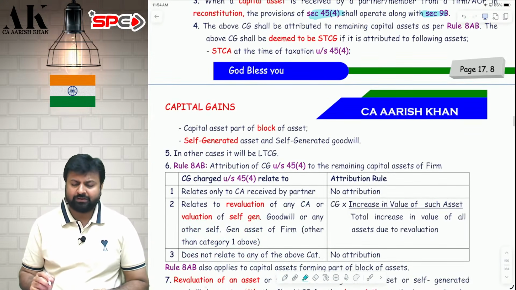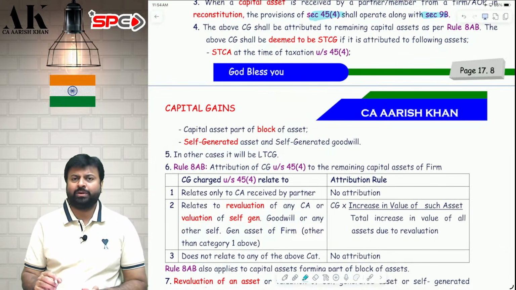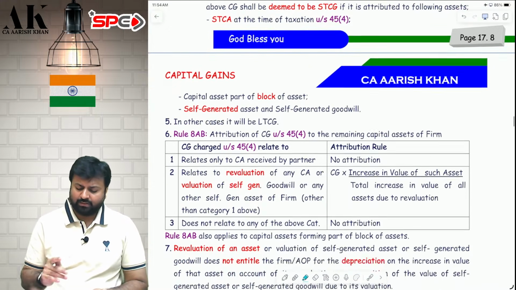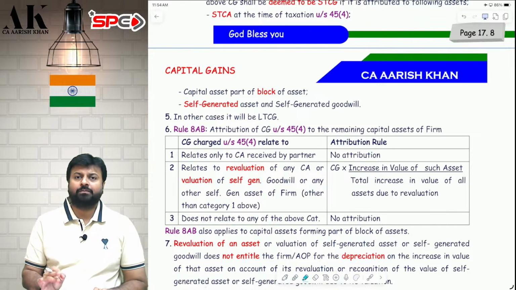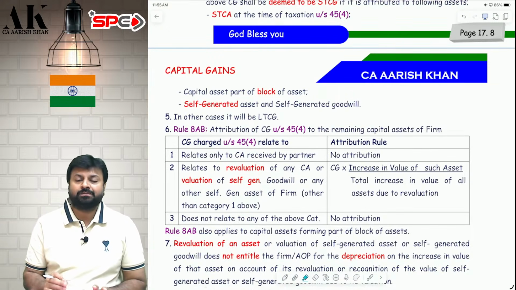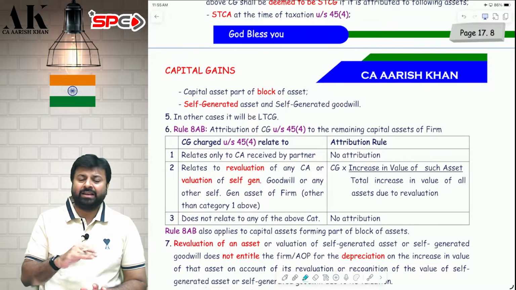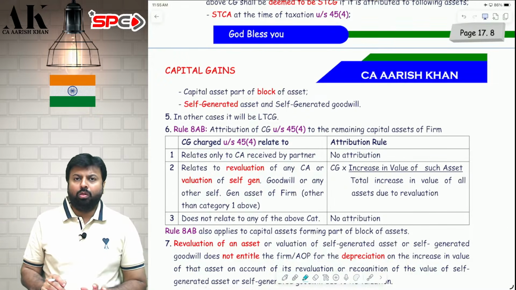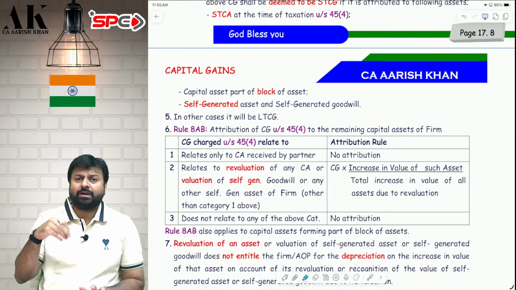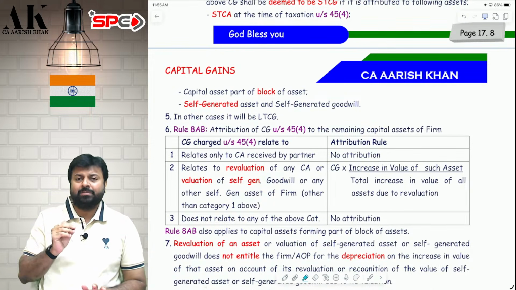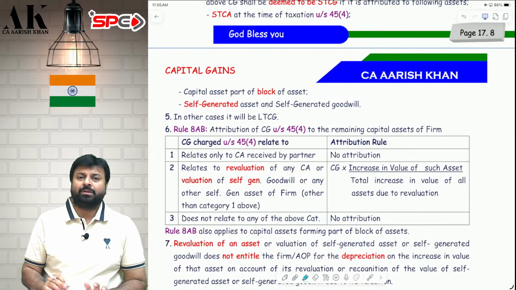Now, there are two important things that we need to say. Sir, is there not duplication of tax? Yes, there is a duplication of tax. Don't worry. So, what should we do in case of duplication of tax, sir? Whatever profit is coming in 45.4, that will be attributed to the remaining assets. In what ratio, sir? In the ratio of revaluation. Suppose there are three lands: land A, land B, land C. Land A you have distributed. All the three lands are revalued by 60 lakhs, 60 lakhs, 60 lakhs. So you are revaluing all the lands by 1:1:1. So whatever 45.4 capital gains is coming, you will attribute to the remaining land which is not distributed to the partners.